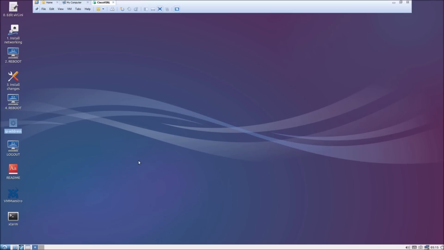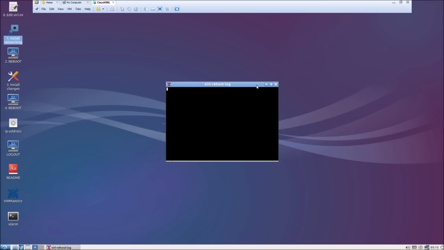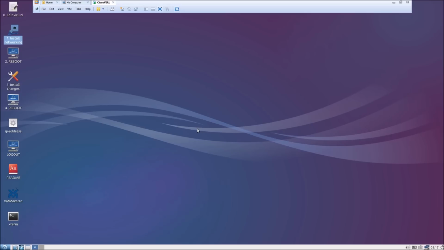Okay, so let's go back to our desktop and follow the installation sequence. The installation sequence is numbered. The first one is install networking, and then the second one is reboot, the third one is install changes, and then the fourth one is reboot. First we click install networking, and now we reboot.